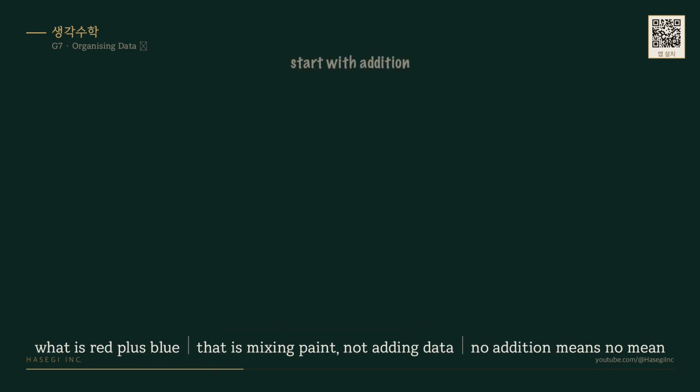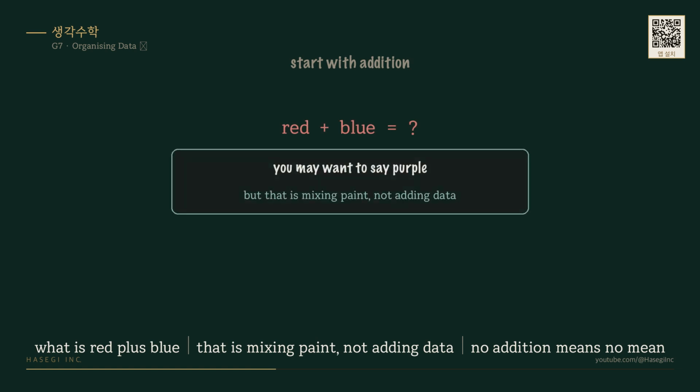Start with adding. What is red plus blue? You may want to say purple, but that is mixing paint, not adding data. Type A plus type O is no better. Once addition has no meaning, there is no way to build a mean at all.